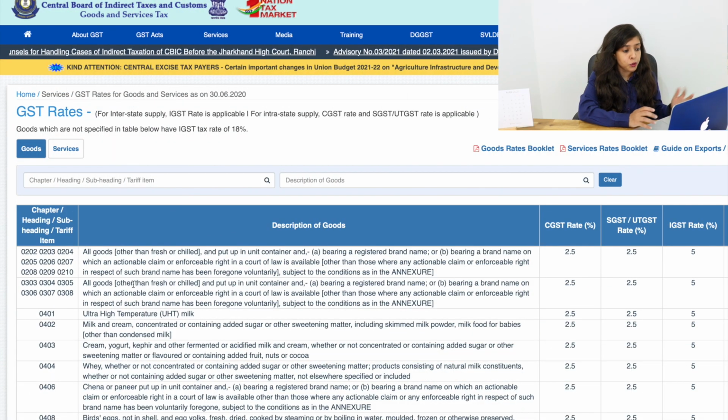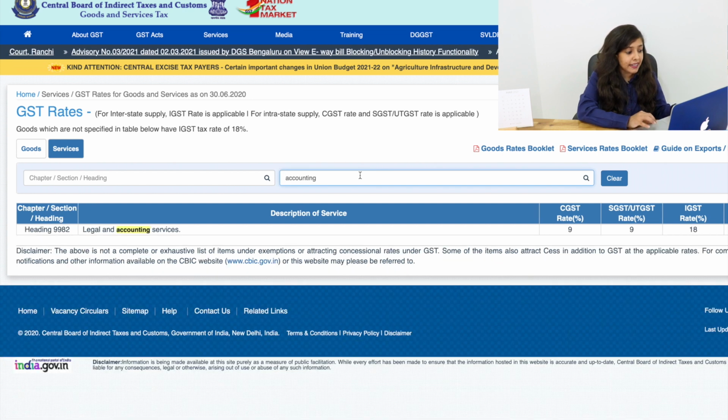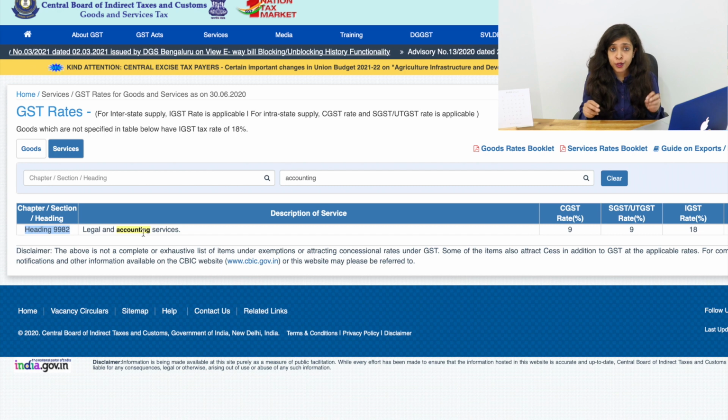Then for services also, you can do the same thing. Let's say in the description, I type accounting. So for accounting, it will give me the heading 9982. Now, if you would notice in this entire web page, we are getting only a 4-digit HSN code or a 2-digit code just to understand the GST rate applicable for our goods or services.